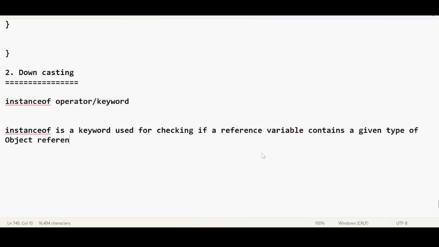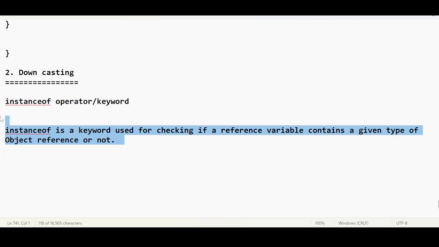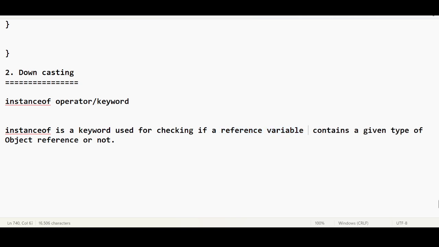This is the definition for the instanceof operator, but we are not able to understand what it actually defines. It is a keyword used for checking if the reference variable of an object contains a given type of object reference or not.